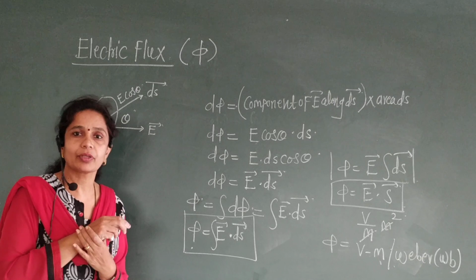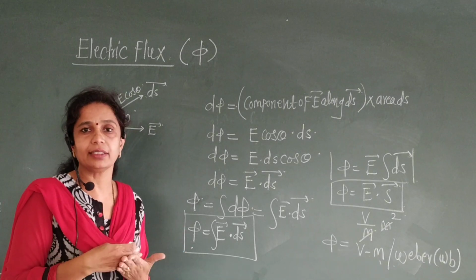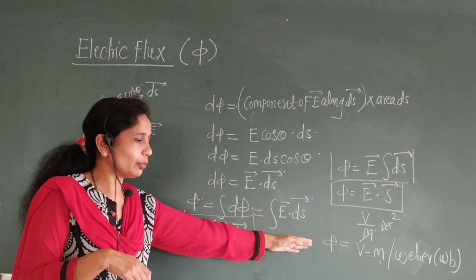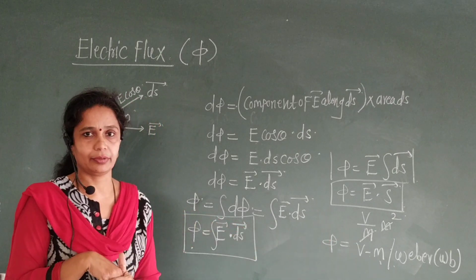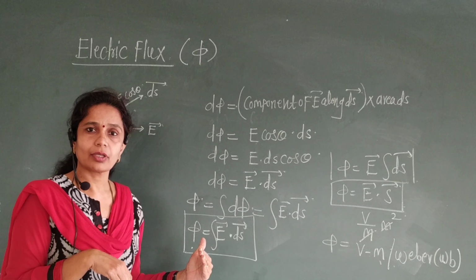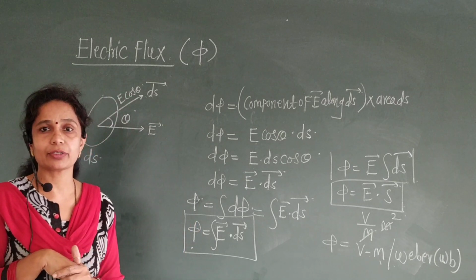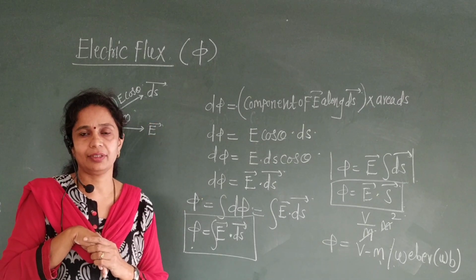Weber is the SI unit, the name of the scientist. Weber means name of the scientist आहे की ज्यांनी इलेक्ट्रिक फ्लक्सचा कन्सेप्ट शोधून काढलेला आहे. Therefore SI unit is volt meter or Weber. Okay, this is all about the electric lines of force, characteristics of electric lines of force, and last one, electric flux. Let us stop here.